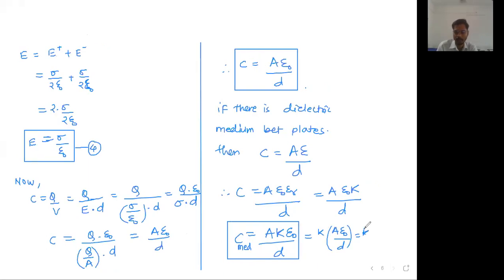And they write capital K into A epsilon 0 upon D, which means what? A epsilon 0 upon D means the capacity of the system when there was air or vacuum. So the capacity when there is a medium is equal to K times the capacity when there is air. Up to this, write down and reply in the chat box, clear and written. Try to get this, everyone. Take your time, but try to get this.